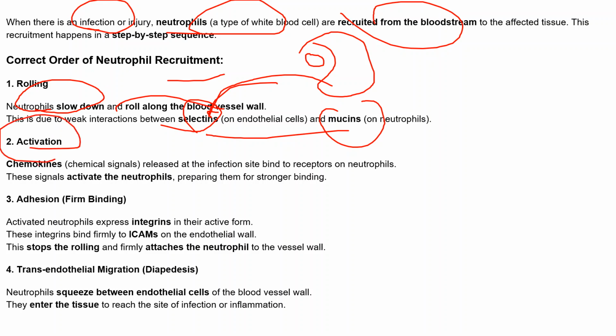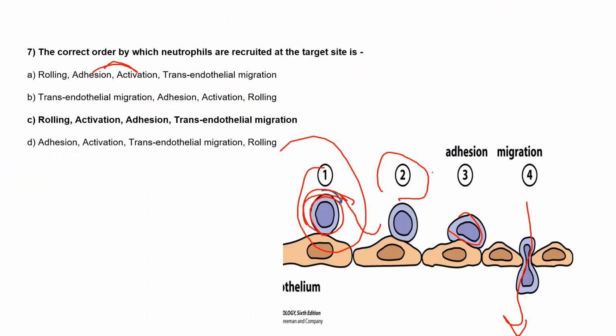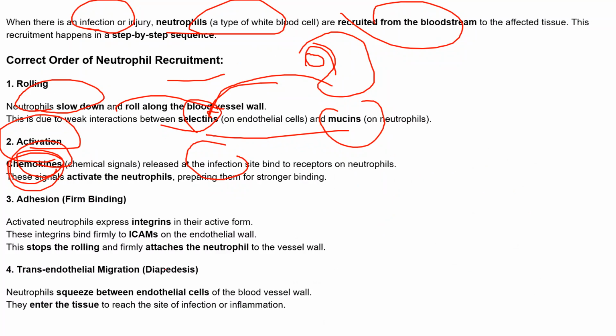Next is activation. Here the chemokines released at the infection site bind to the receptors of this neutrophil, and this will activate the neutrophil and also prepare it for strong binding.